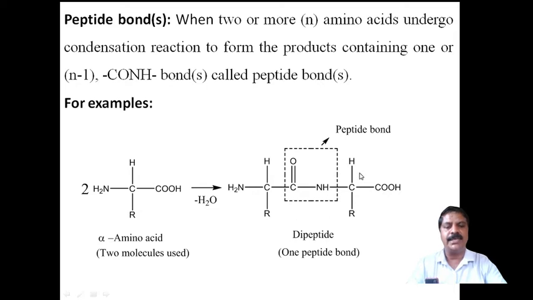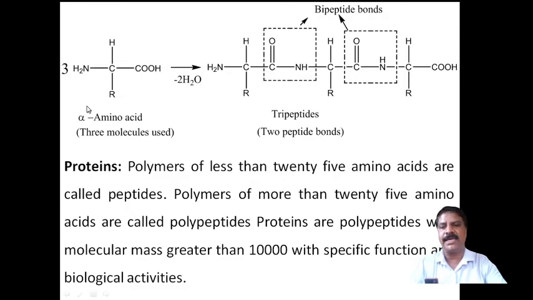It contains only one bond, and the compound is called a dipeptide molecule, and it contains one peptide bond. Now similarly, suppose we take three molecules, therefore two peptide bonds will be formed, that is a tripeptide compound will be formed, and here three molecules of the alpha amino acid combine.